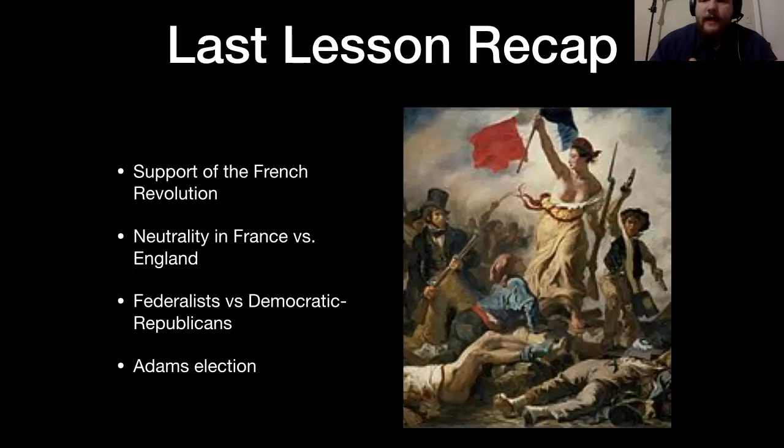So they, of course, were not in support of that. Meanwhile, Jefferson and the Democratic Republicans were more on the side of France. Jefferson had been a diplomat to France in previous administrations, and he was very sympathetic to the French. Also, as we've discussed, he was very in love with the idea of a republic, especially the yeoman republic, which he viewed as the future of America. We also talked about Adams getting elected after Washington decided not to seek a third term.